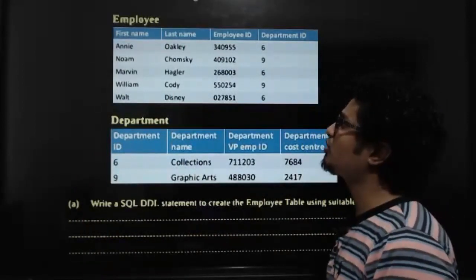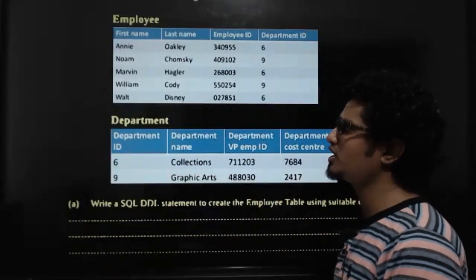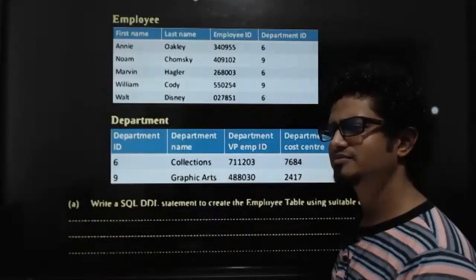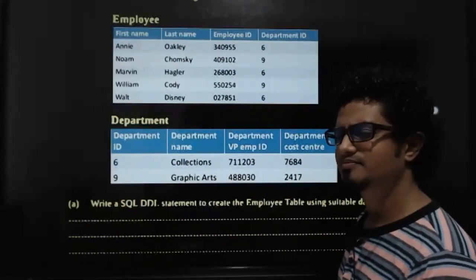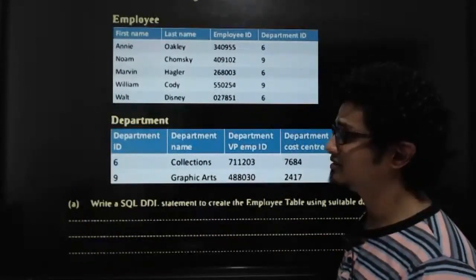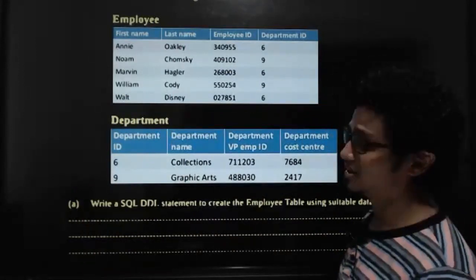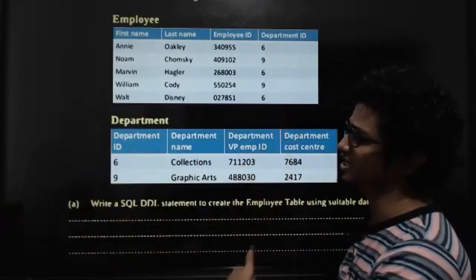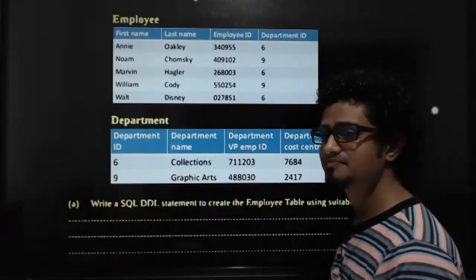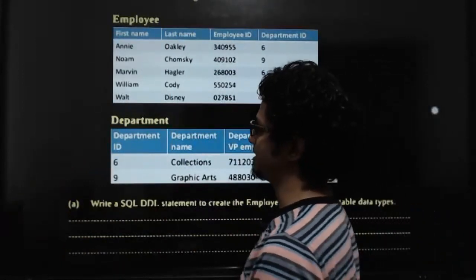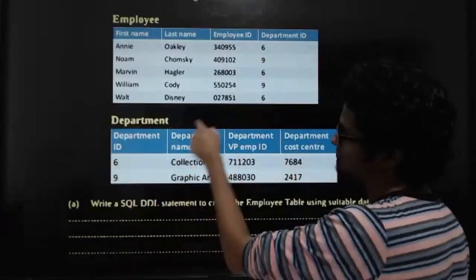Do we have a qualifying foreign key field in the employee table or department table? Yes or no? Do we have a qualifying foreign key? Yeah, right. What is it, kids? Everyone with that screen, please mention the foreign key in here. What is it? Department ID. Awesome. Department ID. So this one department ID matches with that one department ID.